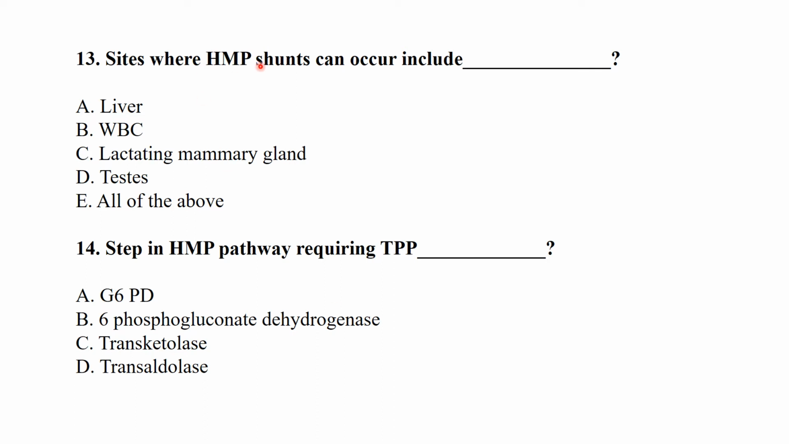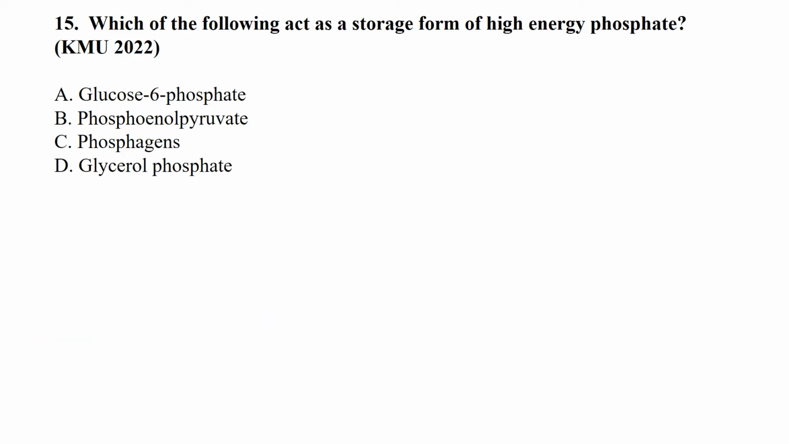Sites where hexose monophosphate shunt can occur include all of the above: liver, WBCs, lactating mammary gland, and the testes as well. Step in the HMP pathway requiring TPP: so it is transketolase. Which of the following acts as a storage form of high energy phosphate? It was a question of 2022. So it is phosphagen. So phosphagen is the storage form of high energy phosphate.